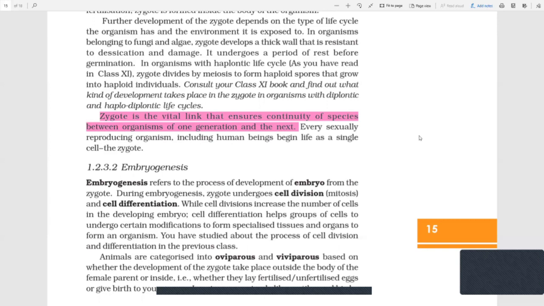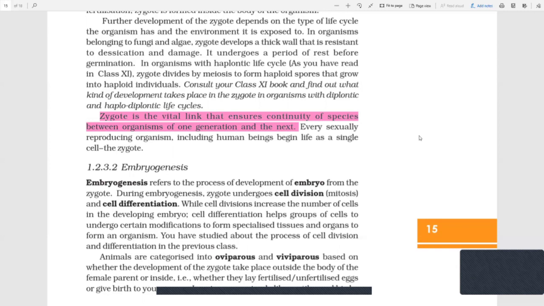Let me explain this point with a very simple example. If there is no fusion of male and female gametes in a human being, there is no baby formed and there is no continuity of generation. If a male and female do not have a child, their species cannot be continued.